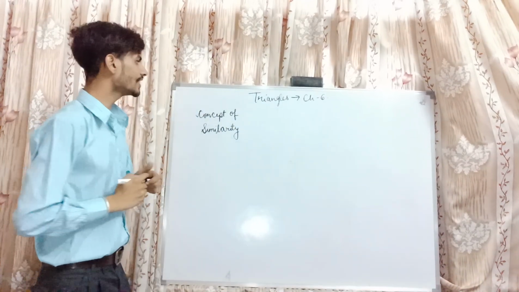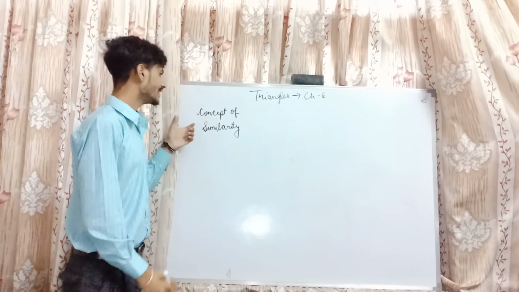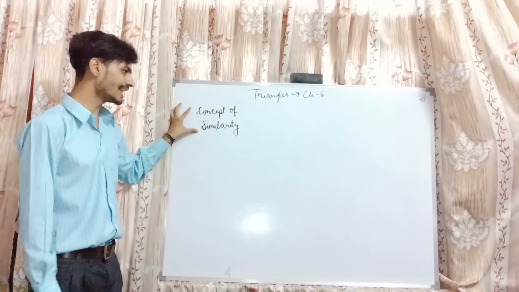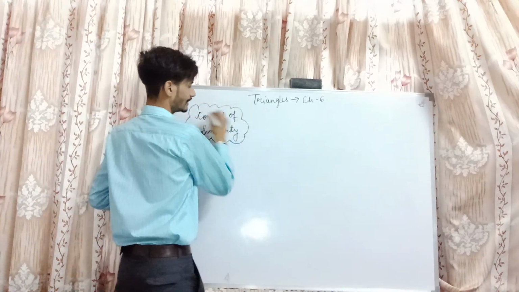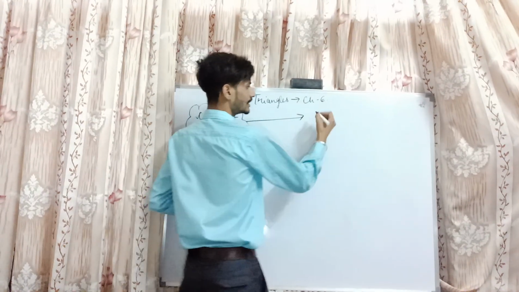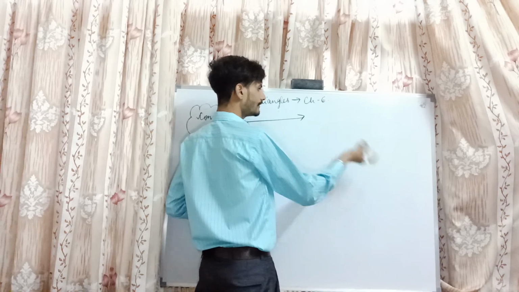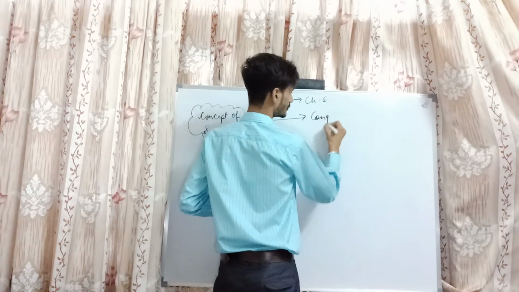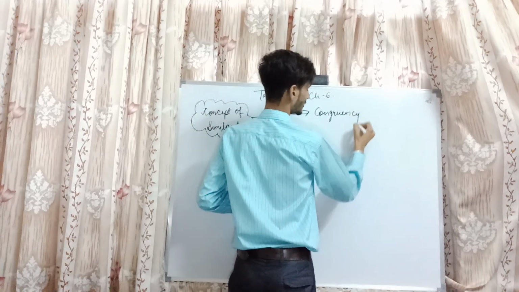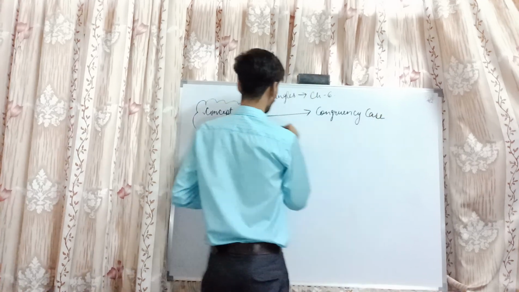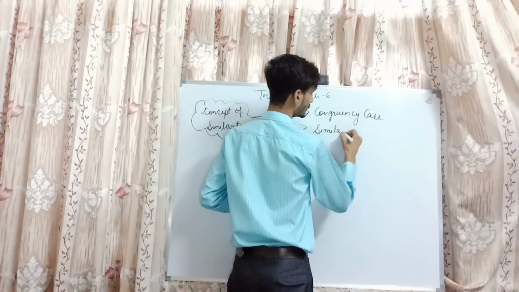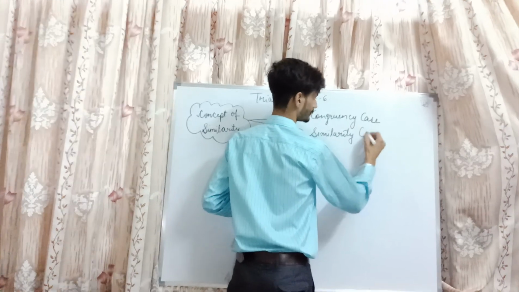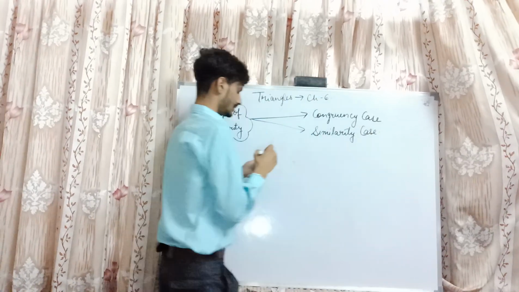Before the starting of the practical problems, we need to understand the concept of similarity, which deals further with the concept of congruency. One case is congruency, and the second case is similarity.